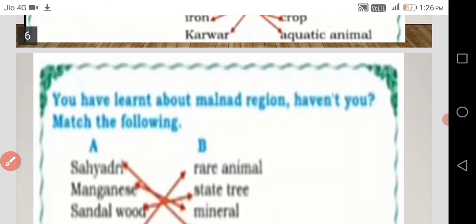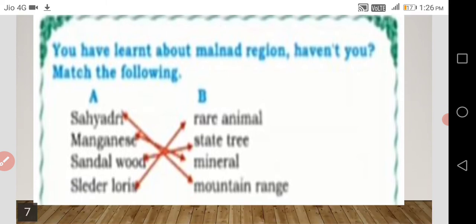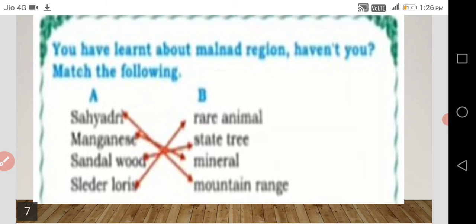Next, you have learnt about the Malnad region. So what you have to do? You have to match it. First is Sahyadri. What is the Sahyadri? You might have heard in a song, Jogada Siri Bedakinali. In that song, Sahyadri is a mountain range. Yes, the Sahyadri is a mountain range.